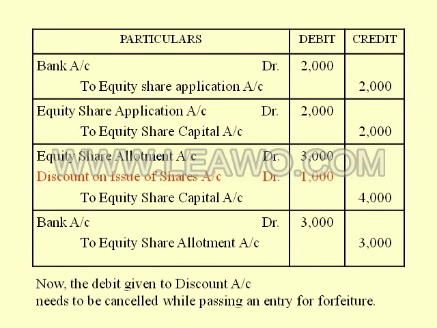Bank account debit 2000 to equity share application 2000, equity share application account debit 2000 to equity share capital 2000, equity share allotment account debit 3000, discount on issue of shares account debit 1000 to equity share capital account 4000. Here discount is debited. Now bank account debit to equity share allotment, this is for receipt of allotment money rupees 3000. Now this debit that was given to discount account needs to be cancelled while passing the entry for forfeiture of shares.